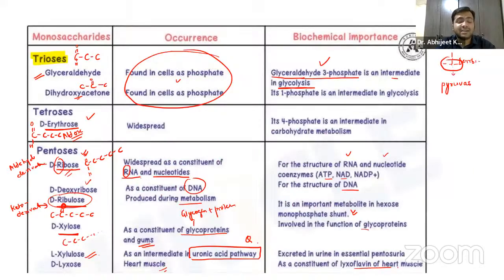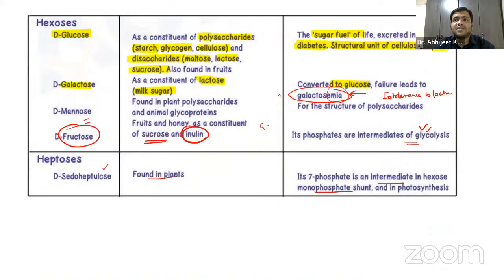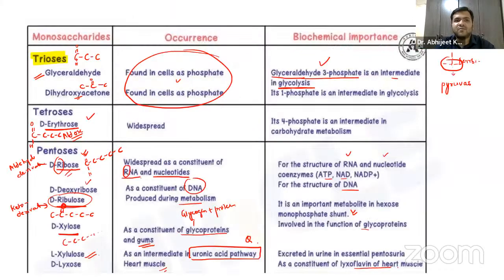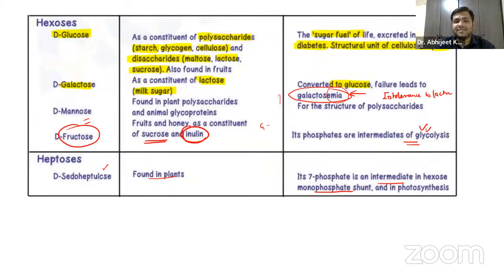Most of them are intermediate products in the metabolic pathways running in our body, right? And apart from that, they are important constituents of various molecules, and that is something you have to remember for the exam. So this flow chart or this table is essential. I have taken this from the notes, and you can just copy and paste it in your exam. So you just have to learn and revise the concept, and that will be easier.